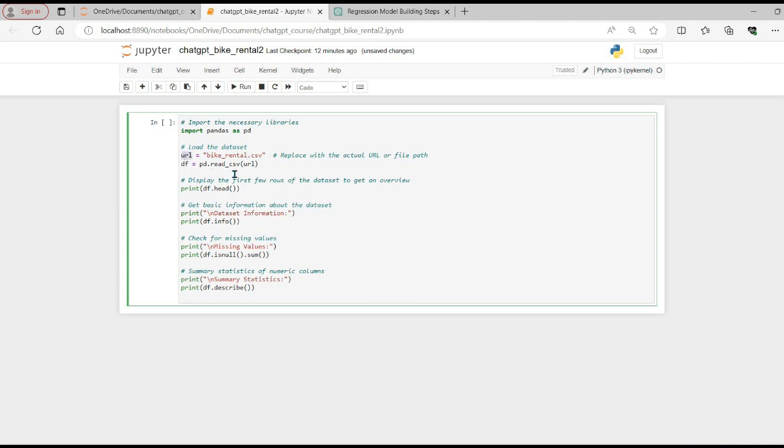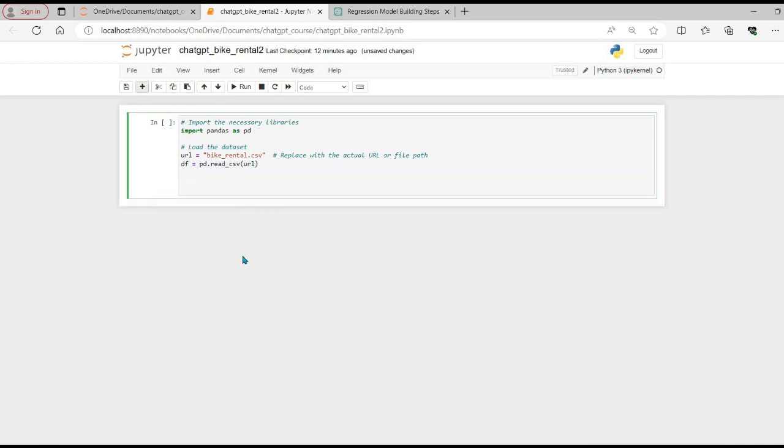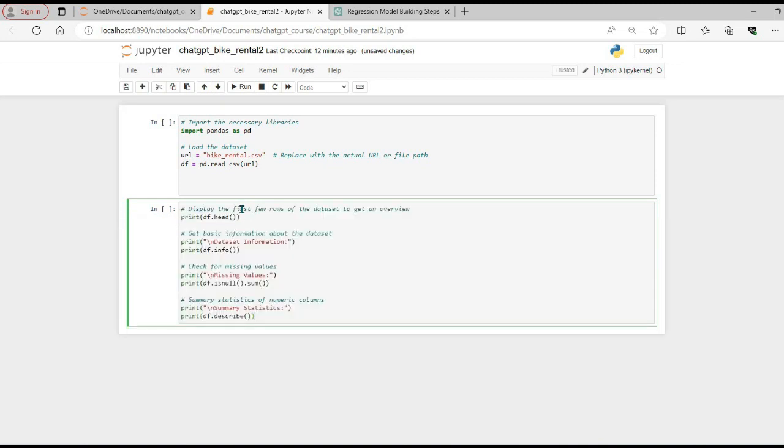I am keeping the variable name as URL, and then I read the file using this command. So let me cut these commands and put them in the next cell so that we run each line of code one by one and understand its outputs. So let's load the data set first. We have successfully loaded the data and stored it in the data frame, a variable called df. Now let's print some of the sample values.